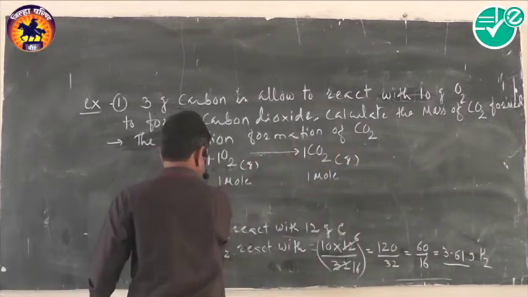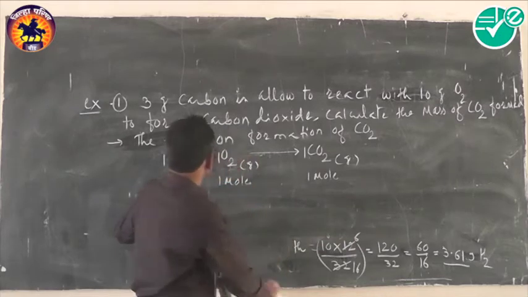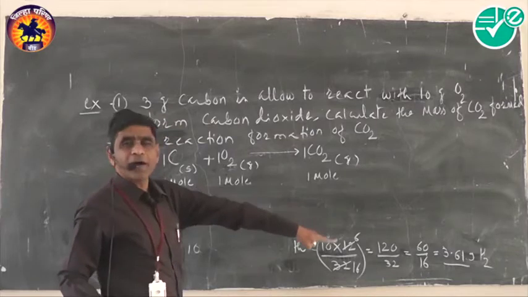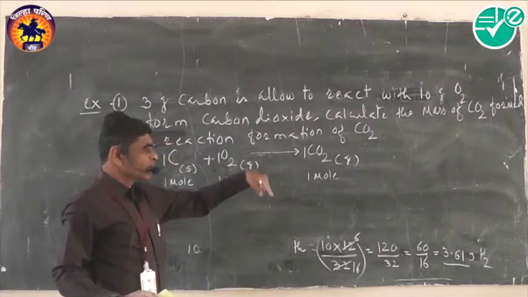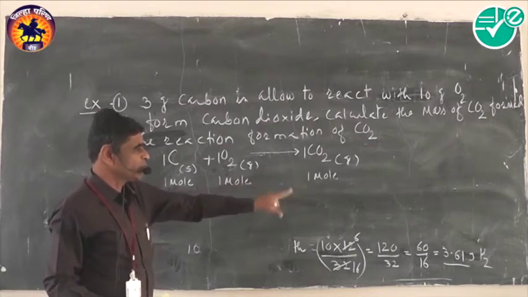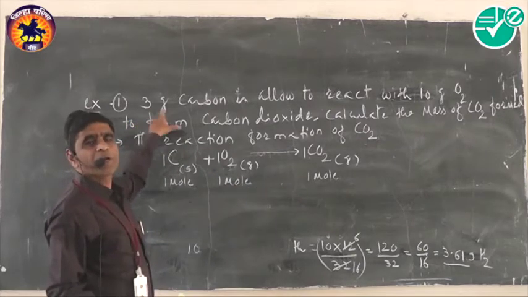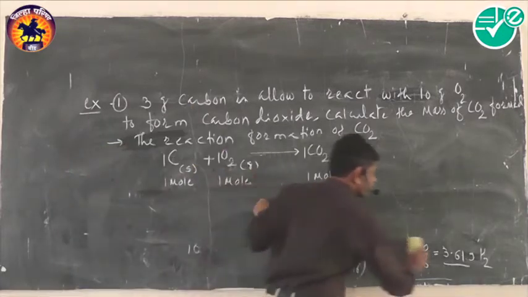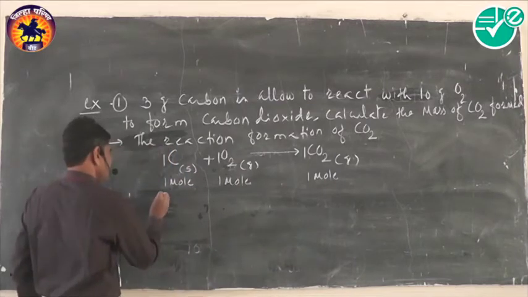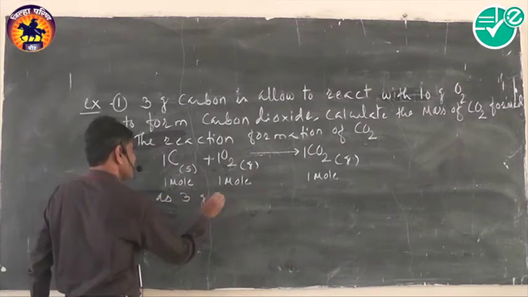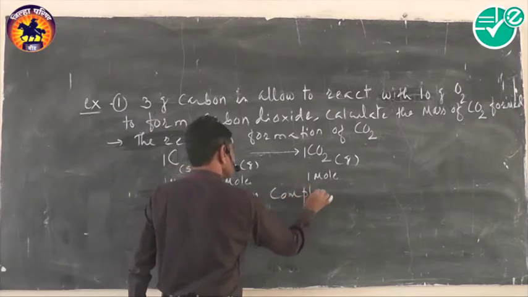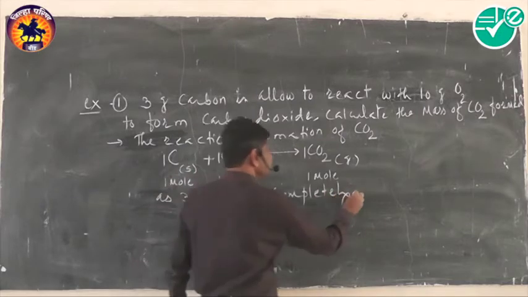And so here now in this problem, what is the quantity of carbon taken? That is 3 gram. What is required? 3.61. Now the required quantity is more than the quantity taken, and thus remember carbon is the limiting reactant. So here carbon is completely reacted, as 3 gram carbon completely reacts.